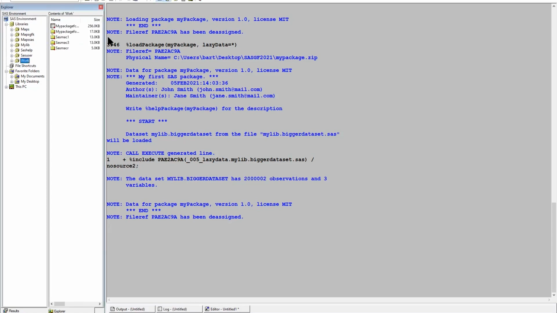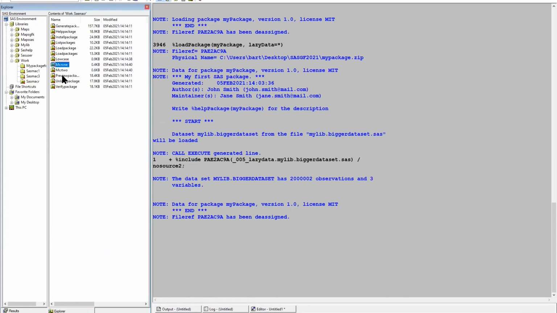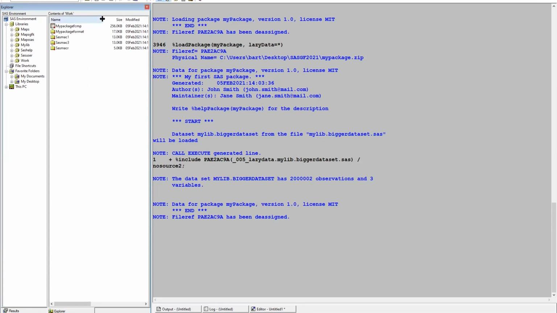So here in the work library, we have a folder with the macros, macro 1 and 2. We've got a dataset with the functions and a catalog with the formats. And then in the mylib library, we've got 2 datasets created. Okay, so the package was created. It was loaded into a separate SAS session on a different operating system, and everything went okay.